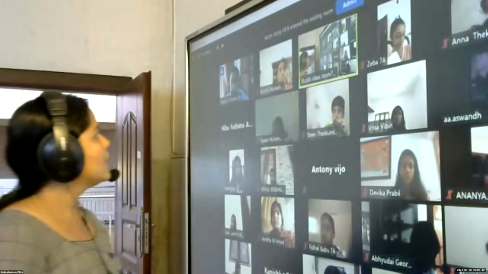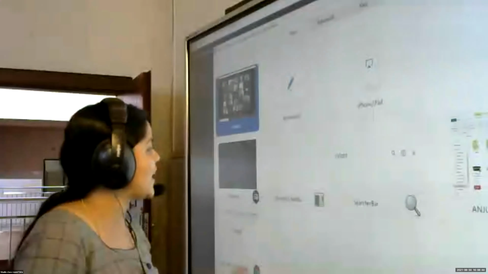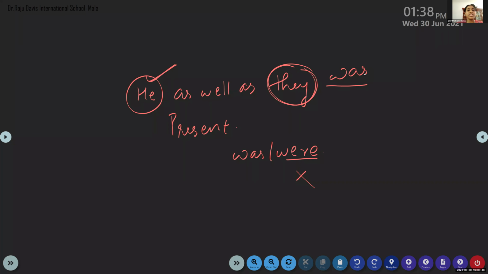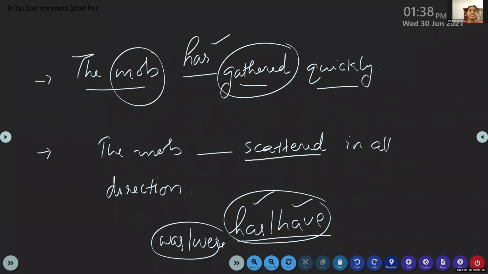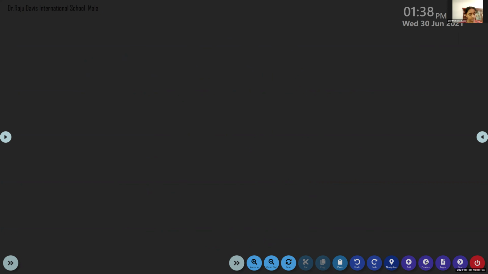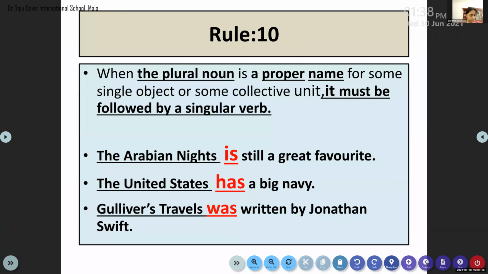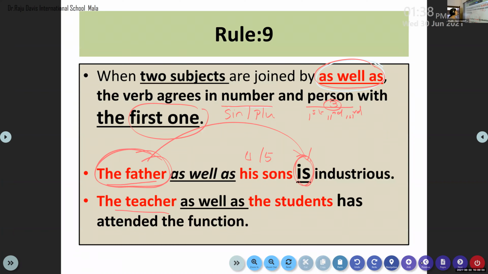Clear? Let us see once again the rule I'm going to share. Look at it here. Ma'am, this condition is only for as well as, right? Only for as well as. Okay, ma'am. Rule number 9.